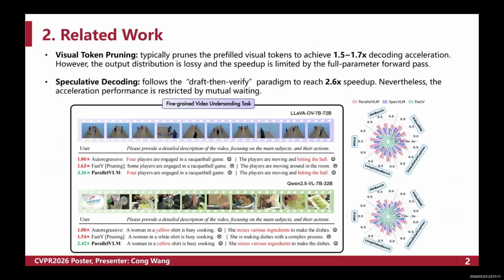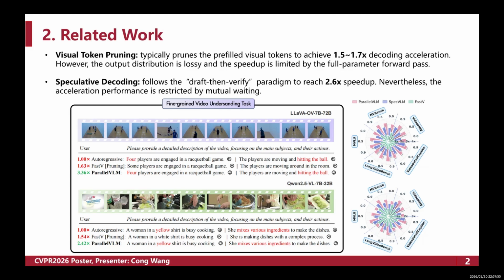To accelerate the decoding process of large vision language models, existing acceleration methods can be mainly categorized into two directions. The first direction is visual token pruning. This method eliminates redundant visual tokens to reduce computation overhead. A representative work is FastV, which achieves under 2 times speedup. However, this scheme inevitably causes information loss in output distribution, and its acceleration effect is limited by full parameter forward propagation.